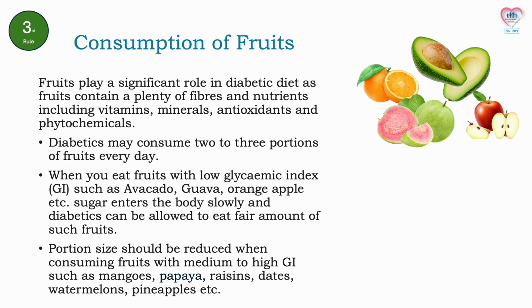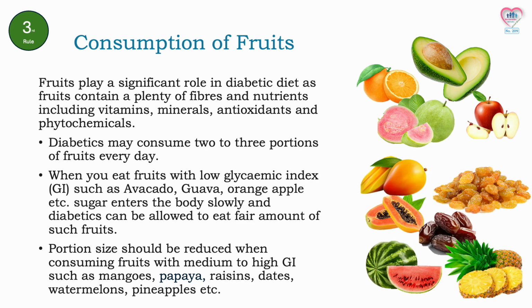When you eat fruits with low glycemic index, GI, such as avocado, guava, orange, apple etc., sugar enters the body slowly and diabetics can be allowed to eat a fair amount of such fruits. Portion size should be reduced when consuming fruits with medium to high GI such as mangoes, papaya, raisins, dates, watermelons,